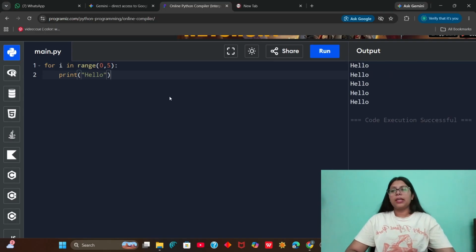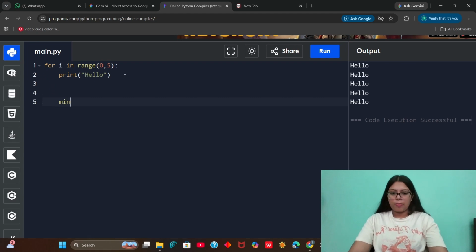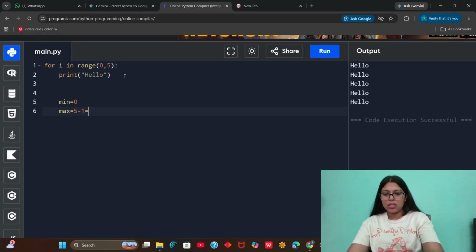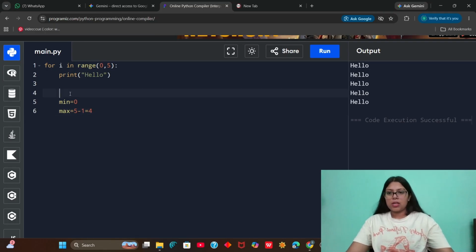So what is happening here? I am saying that in the range starting from 0 till 5, you have to run this code which says print hello. It starts with 0 and for the maximum value it does 5 minus 1. So the range of this range function is min equal to 0 and max is equal to 5 minus 1, that is 4. This is the thing you need to understand here.